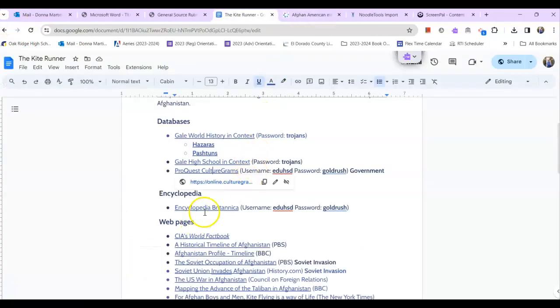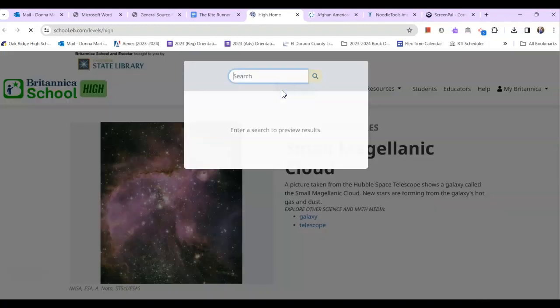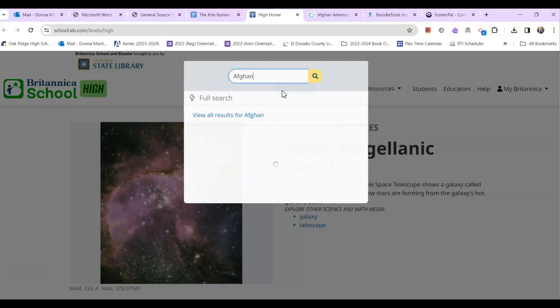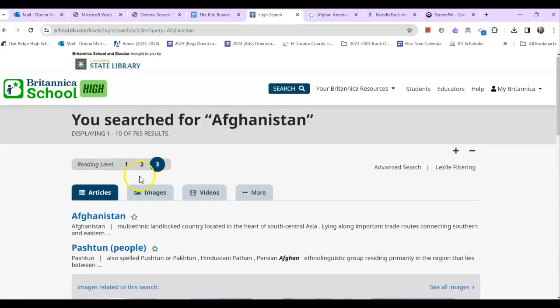Britannica has the same thing. Let's go to this encyclopedia. I'm going to go really basic. I'm just going to do Afghanistan, because within the Afghanistan article, I can find the sections I'm looking for.